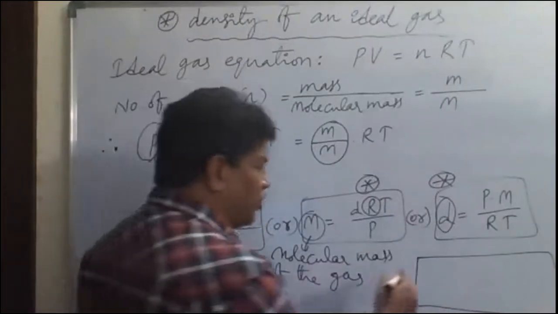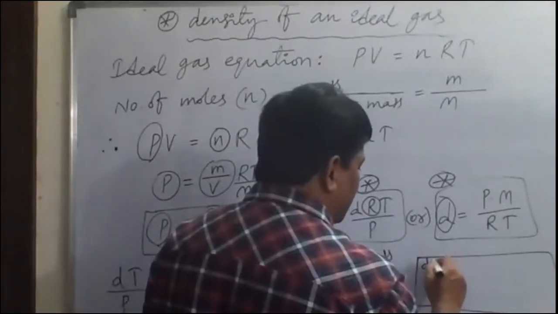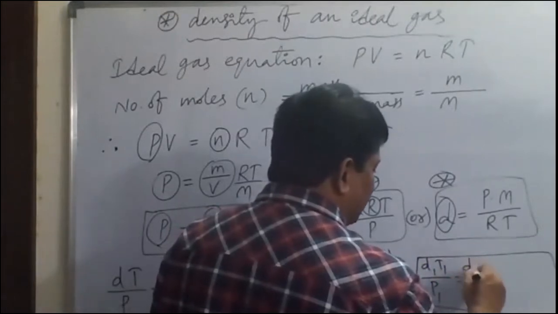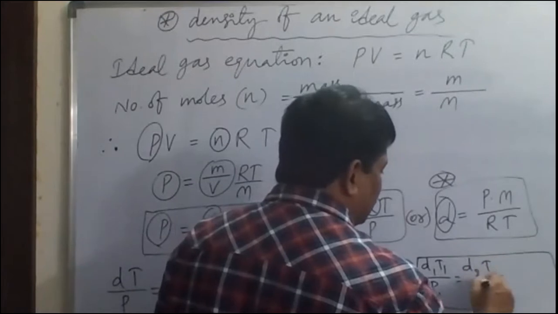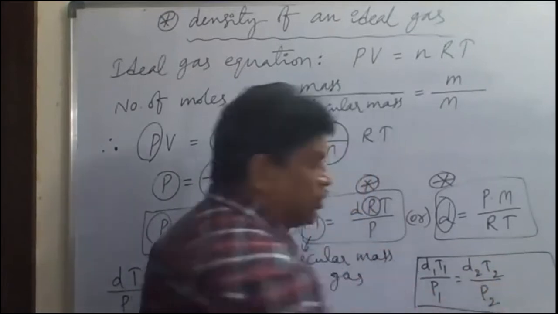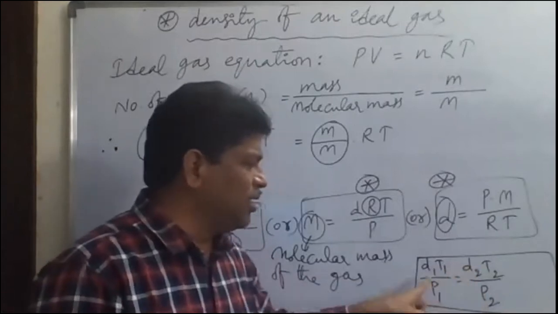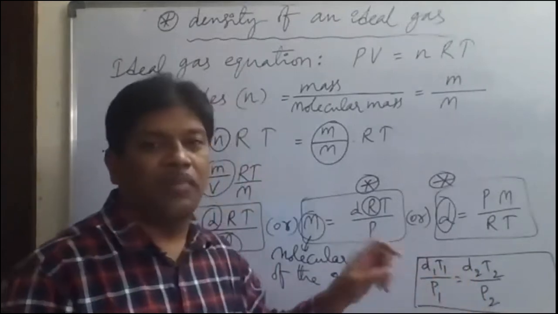For the same gas, d1 T1 by P1 is equal to d2 T2 by P2. So at different pressures and different temperatures, the densities of gases can be compared.